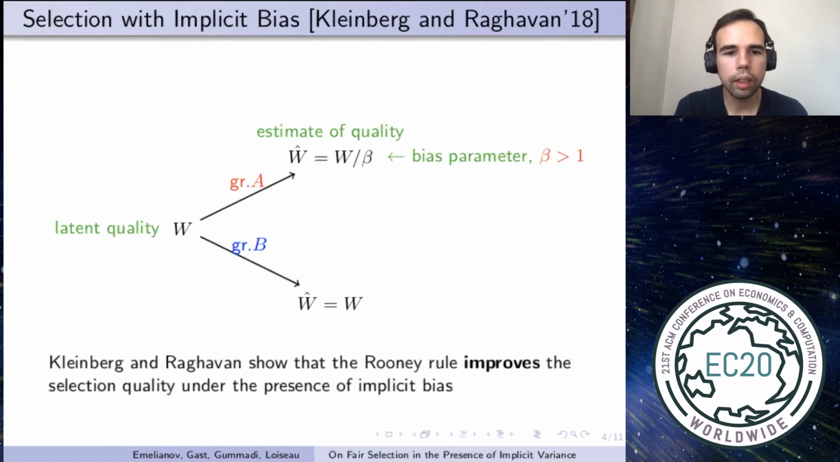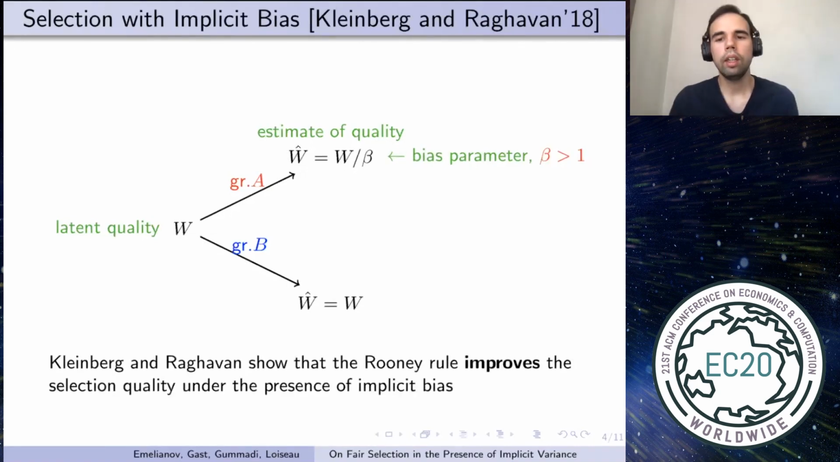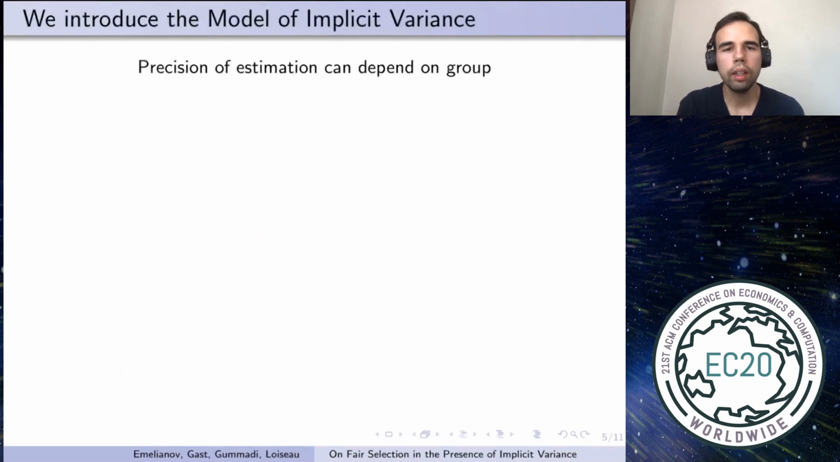In their paper, Kleinberg and Raghavan show that the Rooney rule actually improves the selection quality in the presence of implicit bias. This is a bit controversial with the conventional wisdom that fairness harms the quality of selection. In our work, we argue that even in the absence of implicit bias, the decision maker can have different levels of experience while evaluating candidates from particular groups. So the precision of the signal will be different and will depend on the group value.